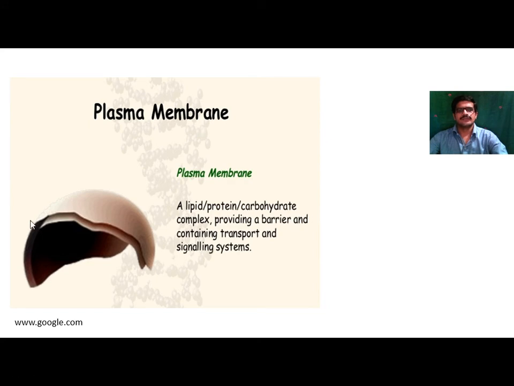Next one, plasma membrane. Plasma membrane is made up of lipid, protein, carbohydrate complex providing a barrier and containing transport and signaling system. So this plasma membrane is made up of lipoprotein membrane. It is made up of a bilayer of lipid and a protein layer sandwiched in between them. So it is made up of lipid, protein and carbohydrate, and it is a complex structure, and it acts as a transport and signaling system. So this is the diagram of plasma membrane.